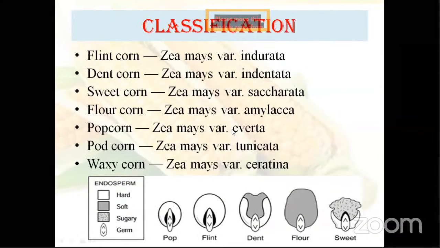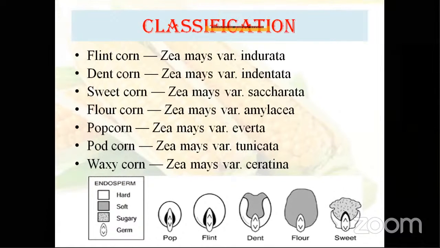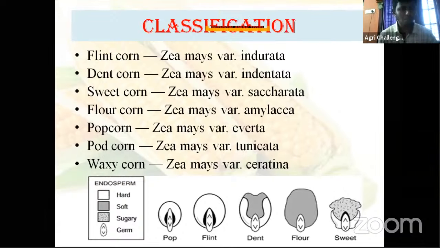Then coming to classification. Maize corn is classified based on the relative hardness of the maize into different types: flint corn, dent, sweet, flour, popcorn, pod corn, and waxy corn.